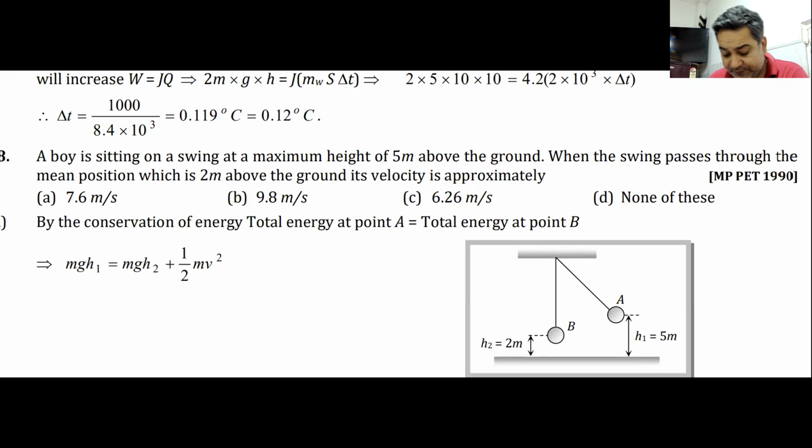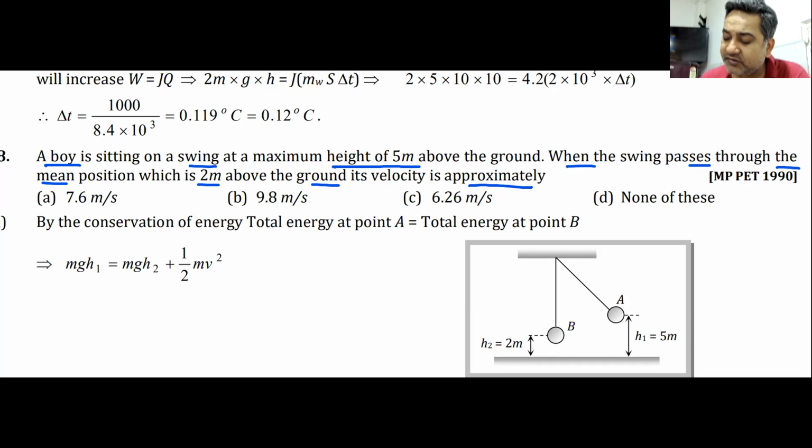So here goes the problem. I'll underline the important points of the problem. A boy is sitting on a swing. The maximum height is 5 meters above ground. So this is a swing. You must have seen a swing. Maximum height is 5 meters above ground. When the swing passes through the mean position of a pendulum or a swing, the lowest position, which is 2 meters above the ground. So this lowest position or mean position is 2 meters above the ground.